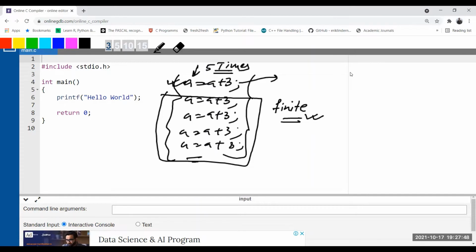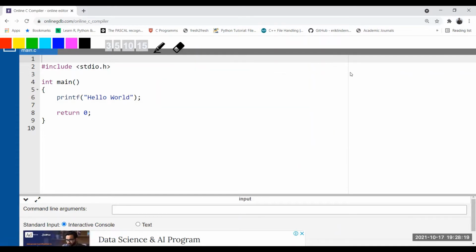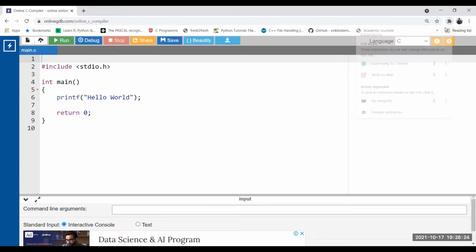So that means in the loop, there must be some mechanism by which we can always check how many times the loop has executed and how many more times it still needs to be executed. So there should be some checkpoint in the loop. It needs to be checked how many times the loop has executed. So let's begin with this concept of a loop: how can we repeat a particular piece of statement for execution? I'm starting with the for loop.